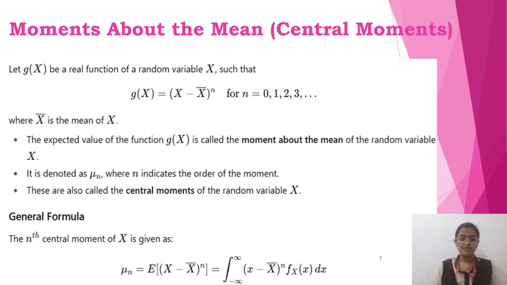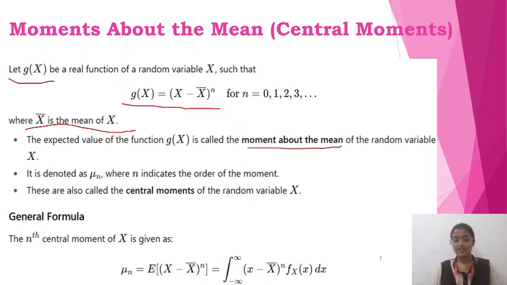Let g of x be a real function of a random variable x, such that g of x is taken as x minus x bar whole power n for n equals 0, 1, 2, 3, etc., taken as whole numbers, where x bar is the mean of x. As we saw, m1 is the mean, so x bar is the mean of x. The expected value of the function g of x is called the moment about the mean of a random variable x. It is denoted as mu suffix small n, where n indicates the order of the moment. These are also called central moments of the random variable x.